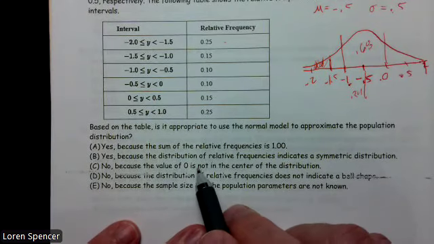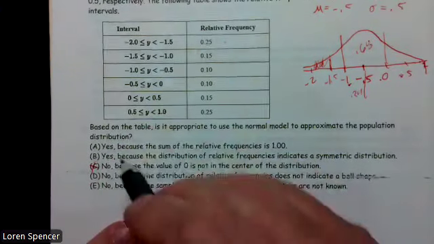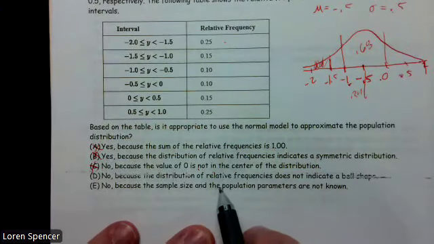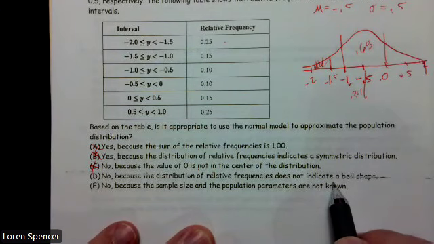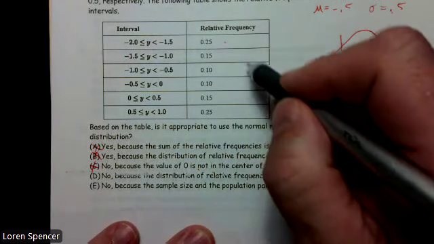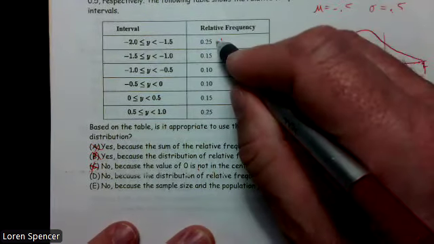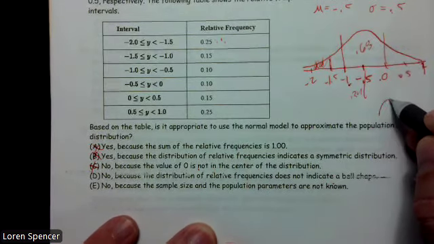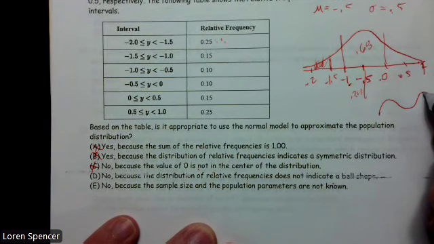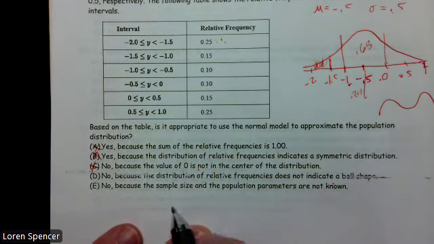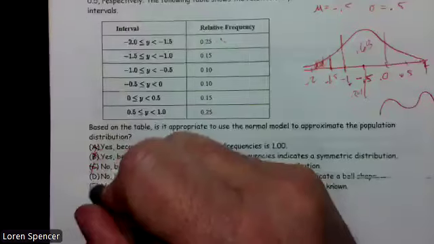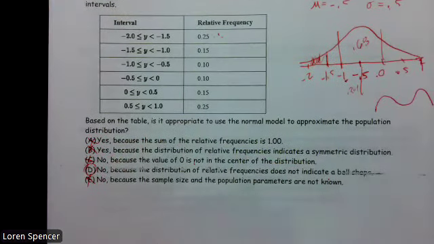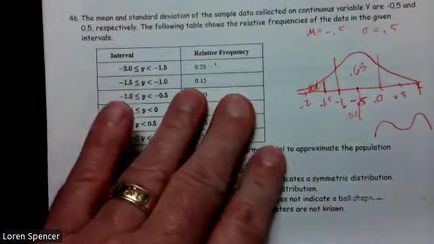And it's no, not because 0 is not the center. 0 doesn't have to be the center. No, because the distribution does not indicate a bell shape. When I look at this, it's 25, 15, 10, 10, 15, 20. This is what it actually looks like. It looks something like that, which is not bell shaped. So my best answer choice to 46 is D.